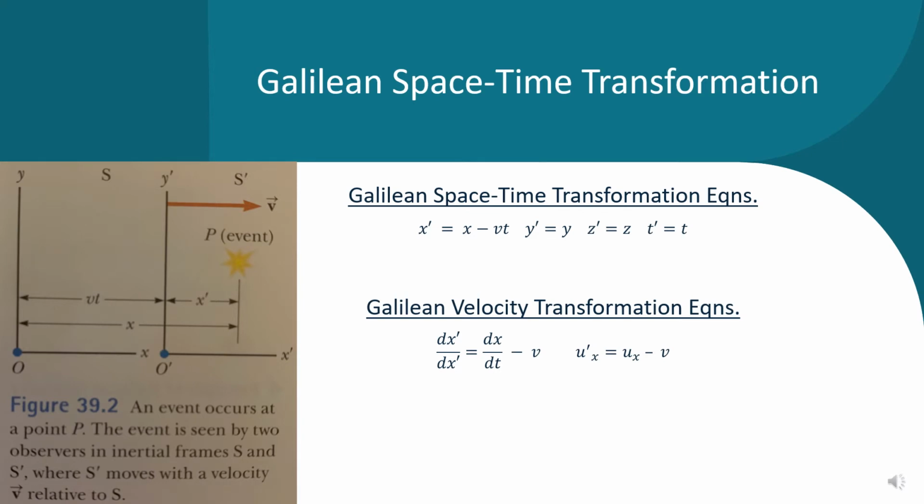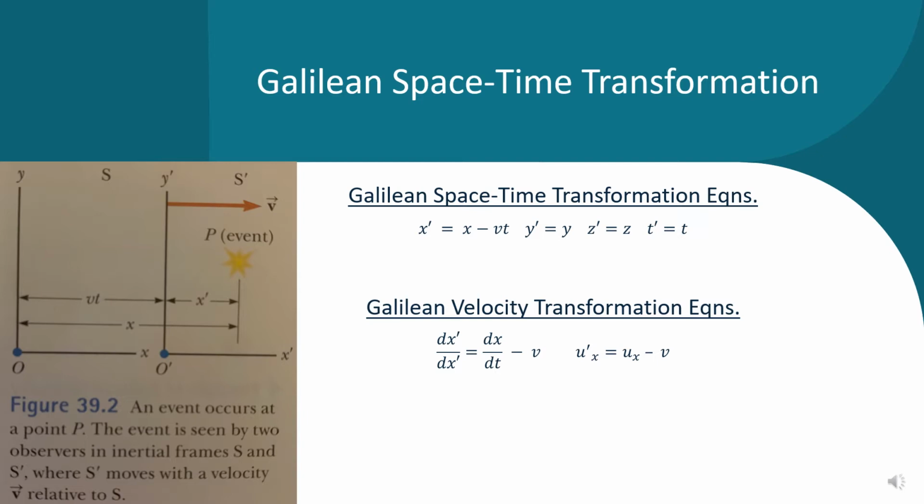Galilean space-time transformations. If an event or physical phenomenon occurs and is observed by an observer at rest in an inertial reference frame, the event's time and location can be determined through these calculations. For example, referring to figure 39.2, we see that there are two observers, S and S prime, and an event occurs at point P, along with four coordinates, which are x prime, y prime, z prime, and t prime, which are equal to the equations below. These are known as the Galilean space-time transformation equations.